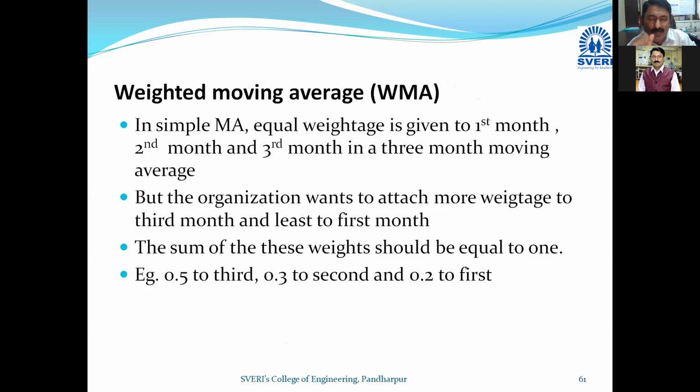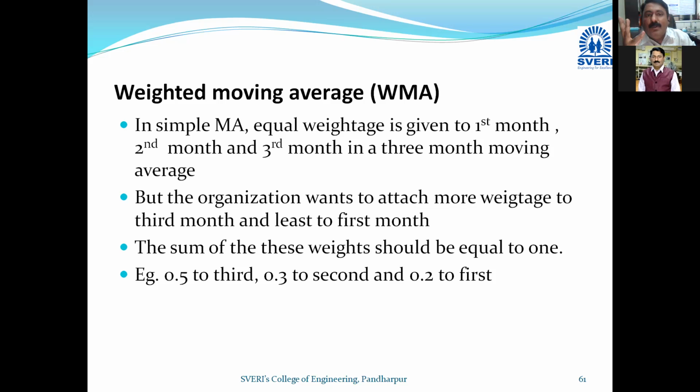In simple moving average, whatever numbers are given, for example 5, we just take the average. One point I want to highlight: for example, 1/3 or 1/5. If it is 1/3, all the weightages will be 0.33.